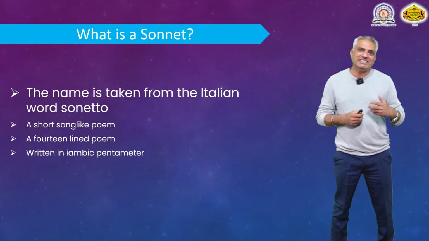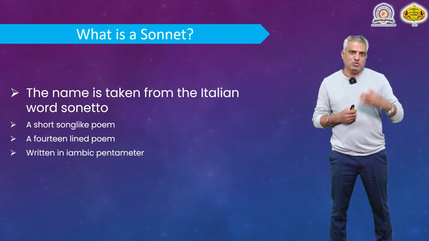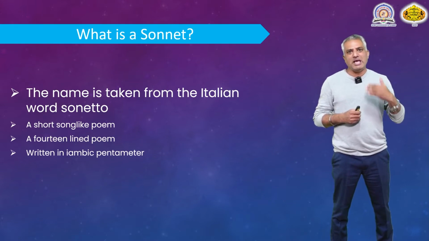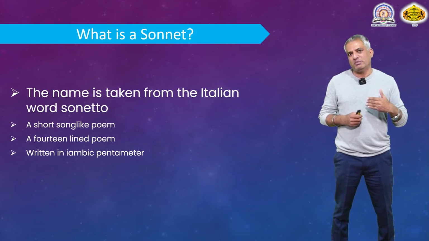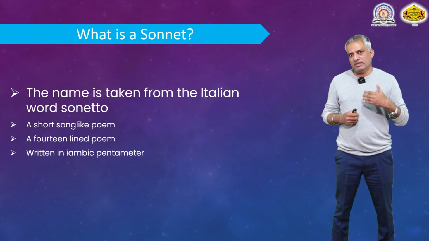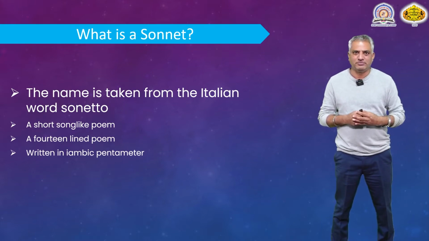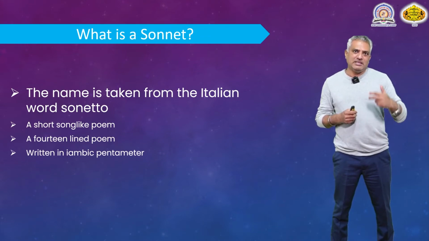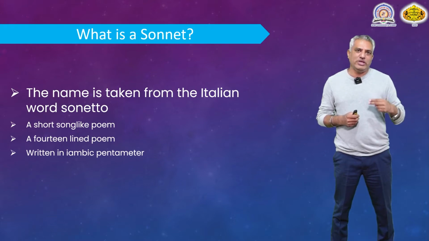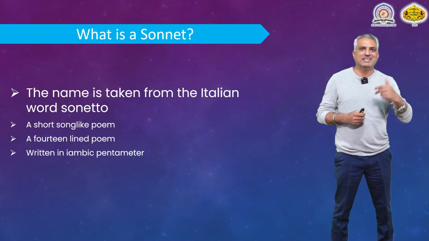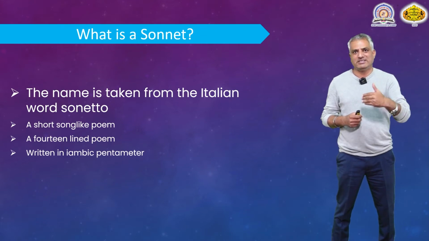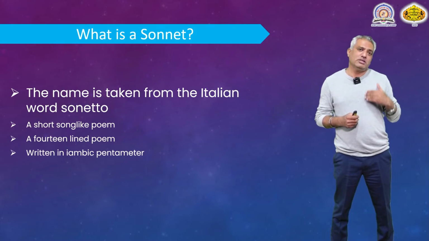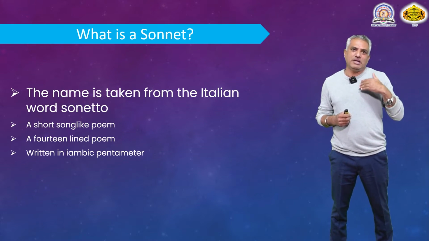Now, sonnets are written in iambic pentameter. Those 14 lines are written in iambic pentameter. Now, what do you mean by iambic pentameter? Penta means 5. Pentameter means each line has 10 syllables and each foot consists of 2 syllables. Iambic means a foot of two syllables in which the first syllable is unstressed and the second syllable is stressed. Unstressed, stressed. This pattern is followed throughout the poem. Therefore, it is called iambic.